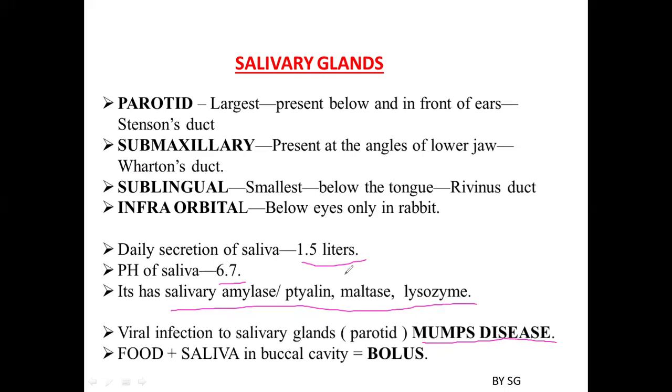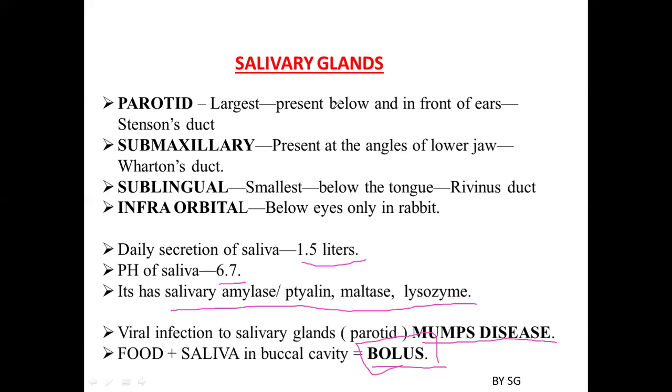Now the food which enters into the buccal cavity gets mixed with the salivary juice. So the food plus salivary juice in the buccal cavity, we call it bolus. Now this bolus, that is the food with the saliva, will reach the further parts of the alimentary canal, that is into the stomach through the esophagus. So bolus is the food which is present in the buccal cavity, mixed with the saliva.